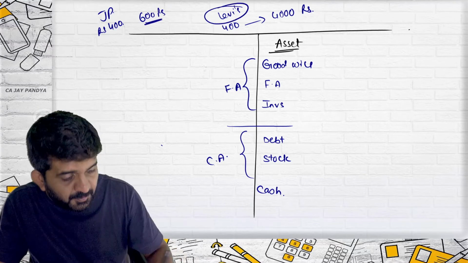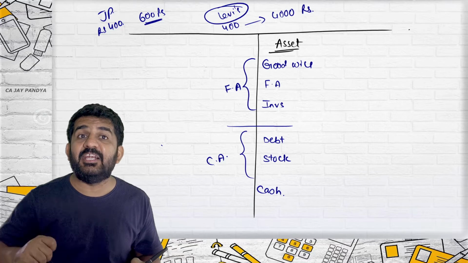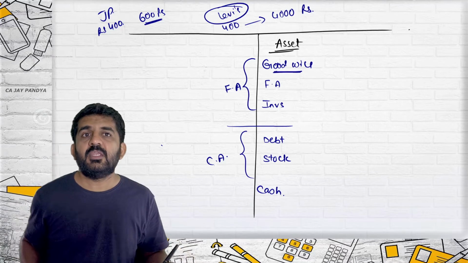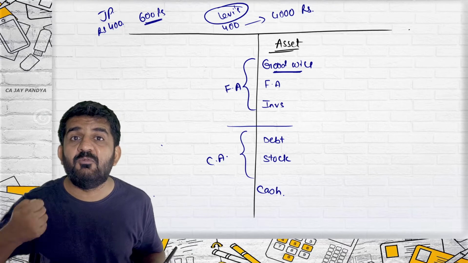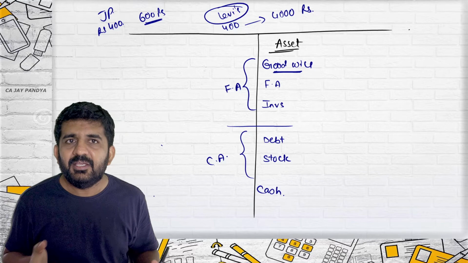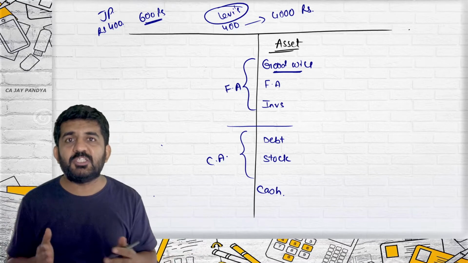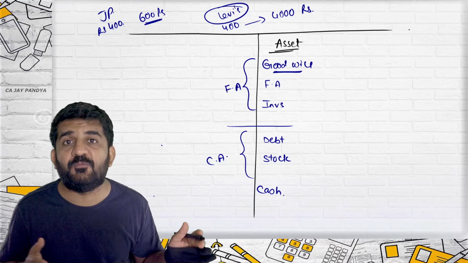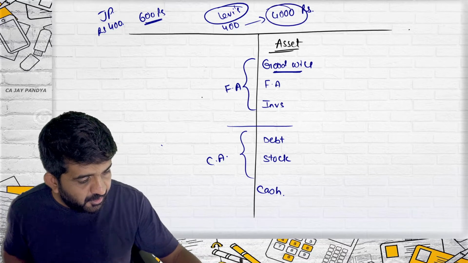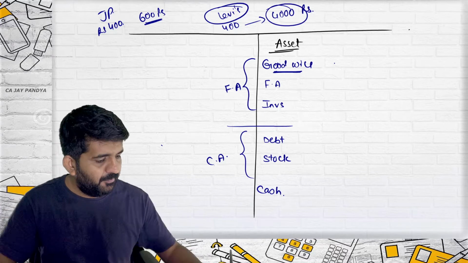Why can a company named Levi's sell its jeans at 4,000 rupees? Because of goodwill. How much amount has Levi's invested in their goodwill? Practically nothing. It was created in due course of time. So investment is minimum, return is maximum.